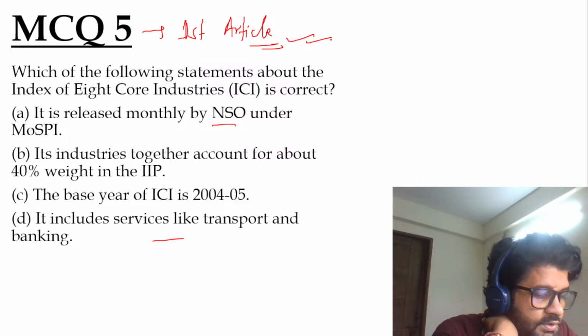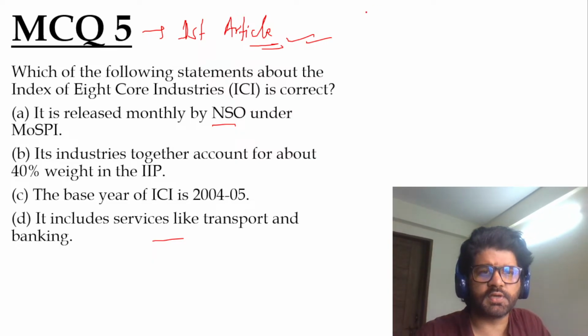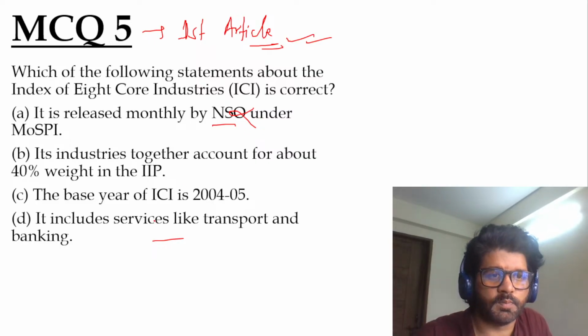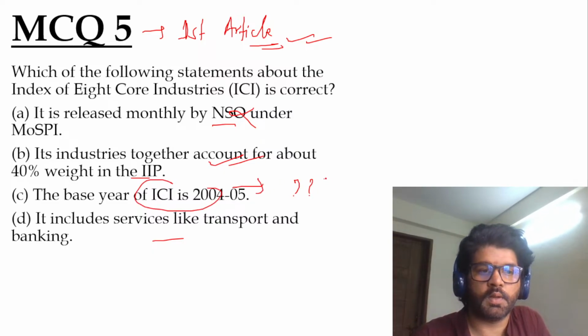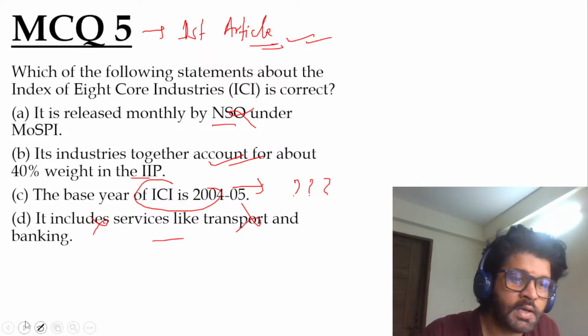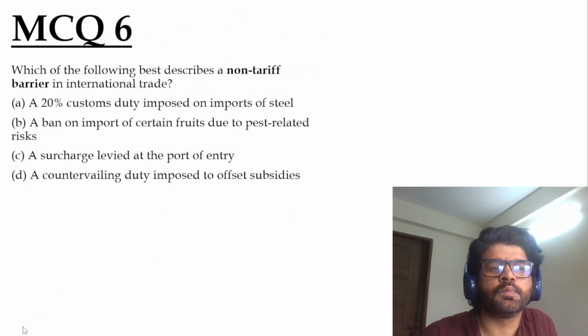So Anandu and Rishi have given the answer. Cool. Is it released monthly by NSO? No, it is not released by NSO. It is released by DPIIT, Ministry of Commerce. Yes, the second point is correct: the industries together account for 40% weight. What is the base year here? And it does not include services like transport and banking. If you know the base year, write it in the comment section.